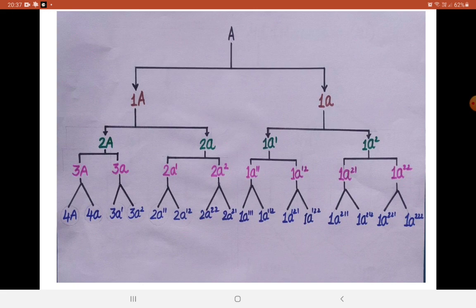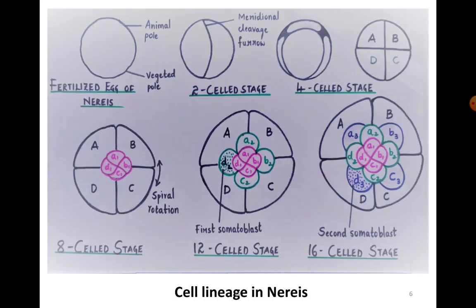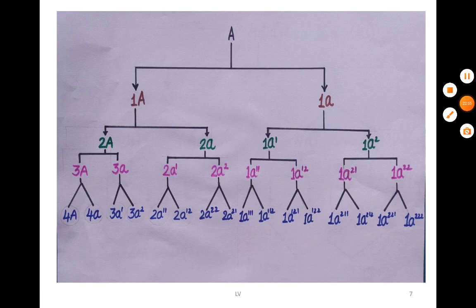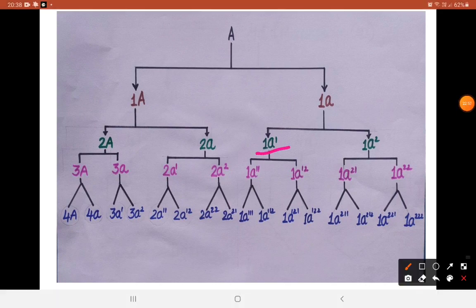Now in Nereis, when such divisions happen, different regions of the trochophore larva of the Nereis are formed from different cells. For example, if you look at the first quartet of cells, that is 1A1 from A, similarly you will have 1B1 from B, 1C1 from C and 1D1 from D, isn't it?